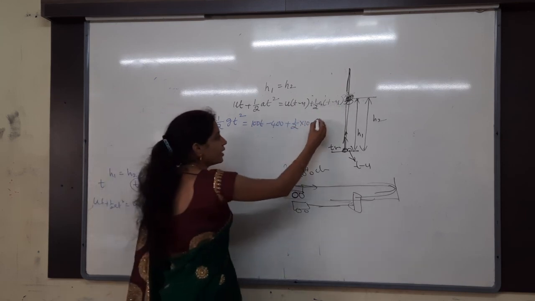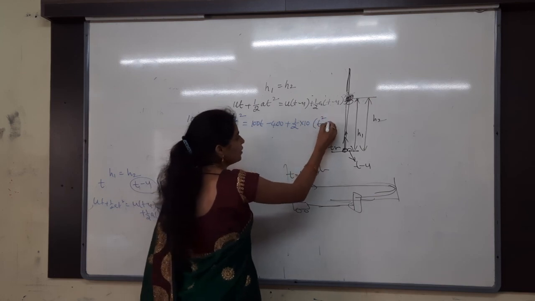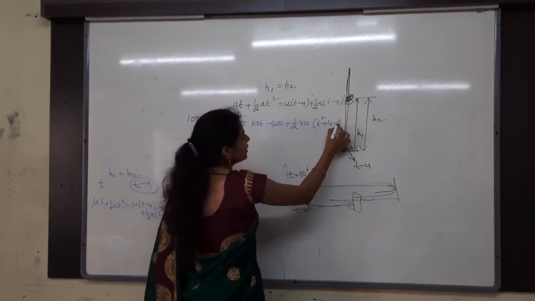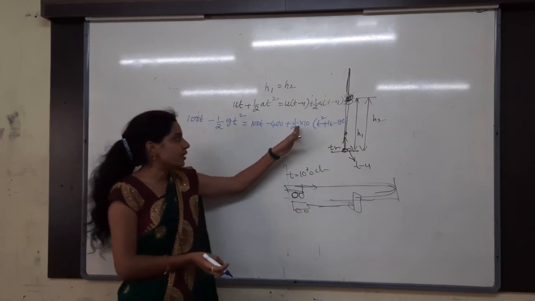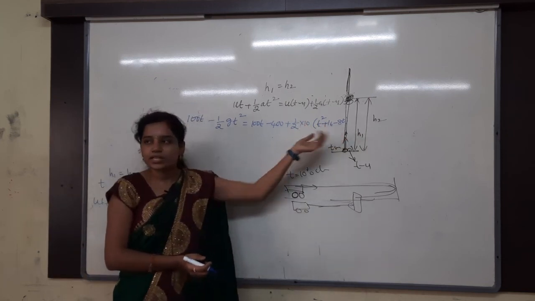Apply the a minus b whole square formula: t square plus 16 minus 8t. Send half of 10, that is 5, inside and then solve.